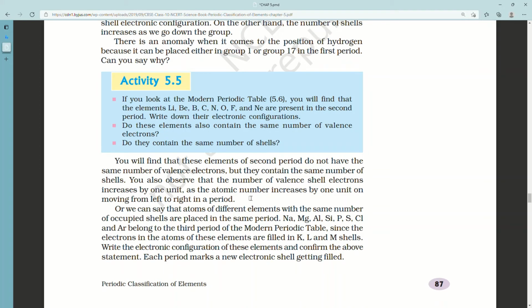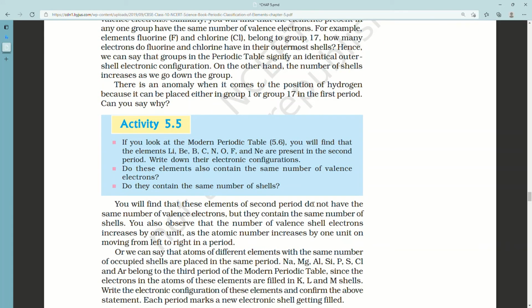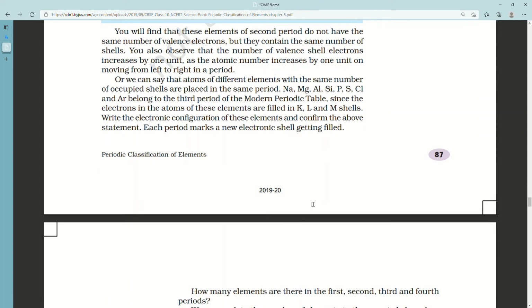Then for sodium it was 2,8,1, so 3 shells, and for potassium it was 2,8,8,1, so 4 shells. The number of shells increases as we go down the group. There is an anomaly when it comes to the position of hydrogen because it can be placed either in group 1 or group 17 in the first period.